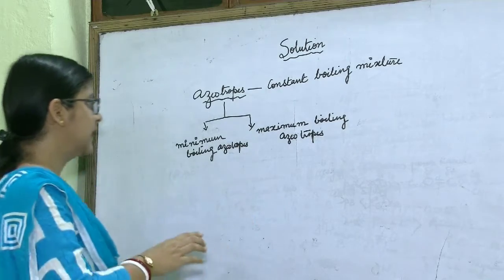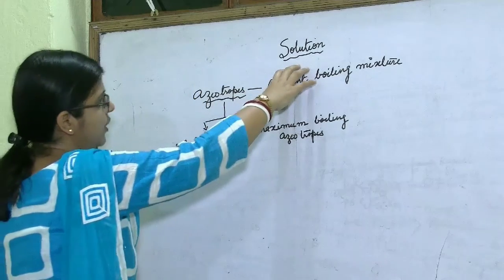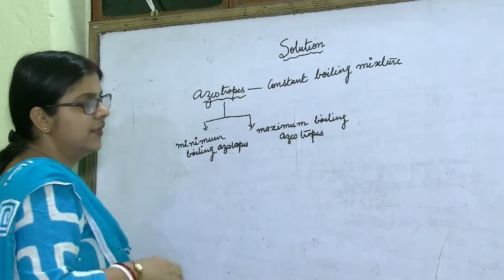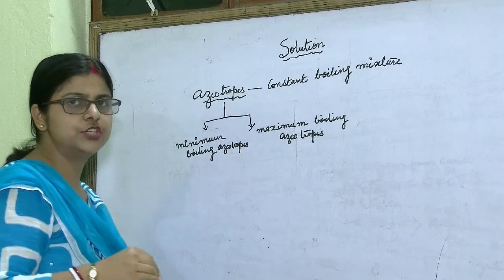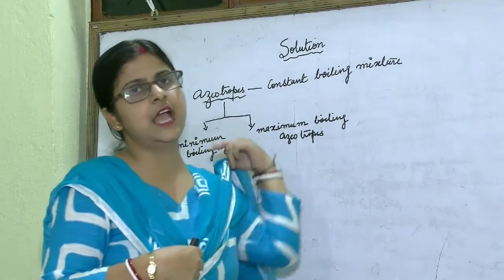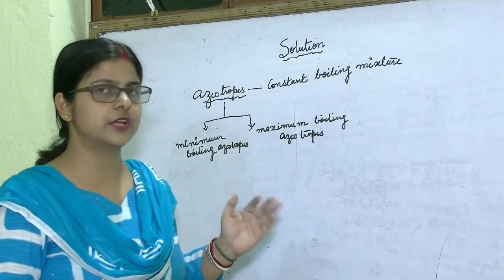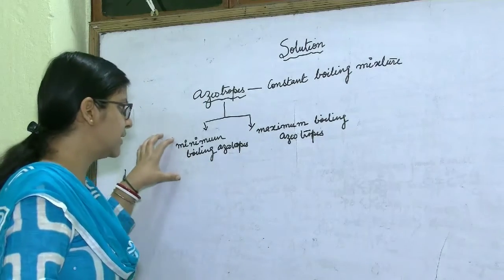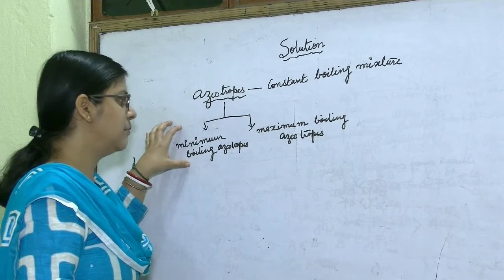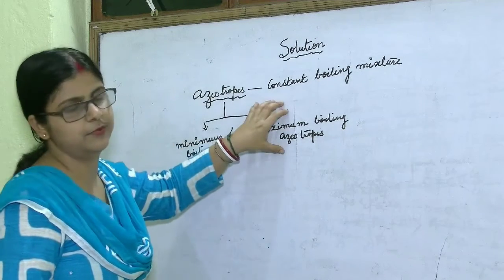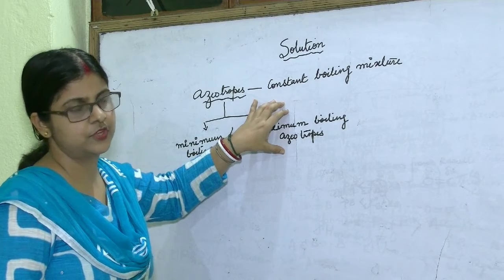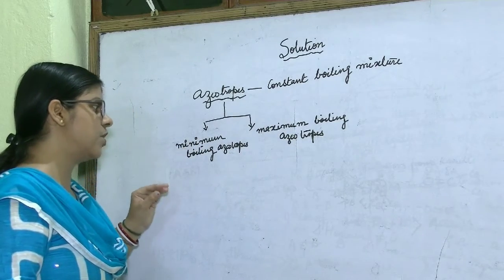So azeotropes are constant boiling mixtures. They have the same composition in vapor phase as well as in liquid phase. Next point, there are two types of azeotropes: one minimum boiling azeotrope, another maximum boiling azeotrope.